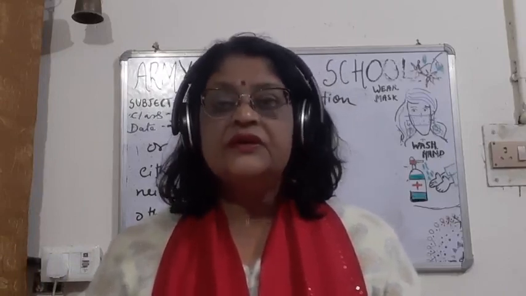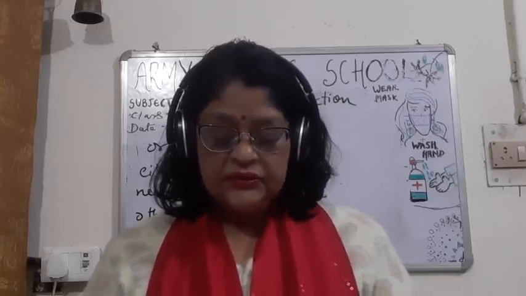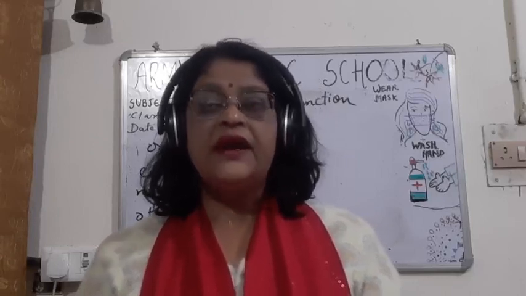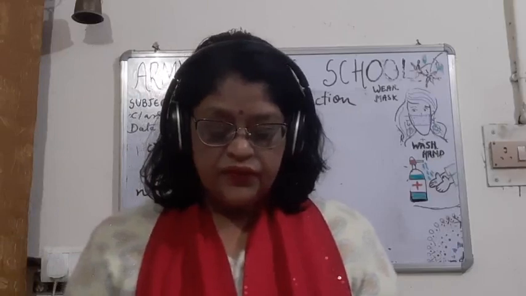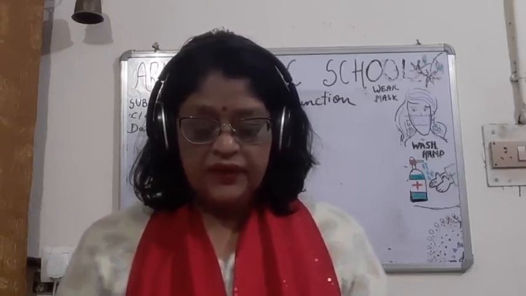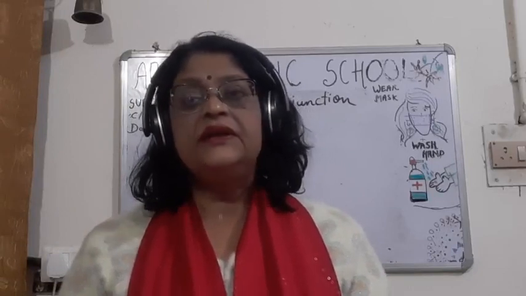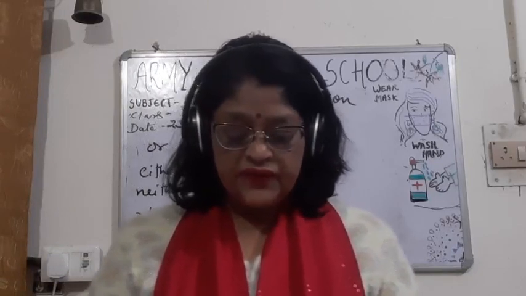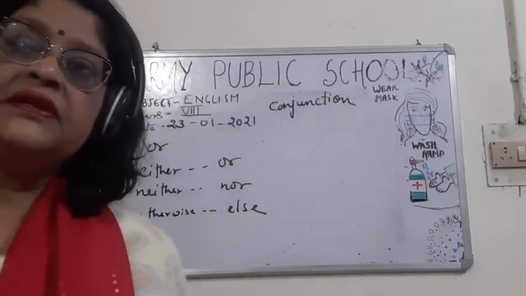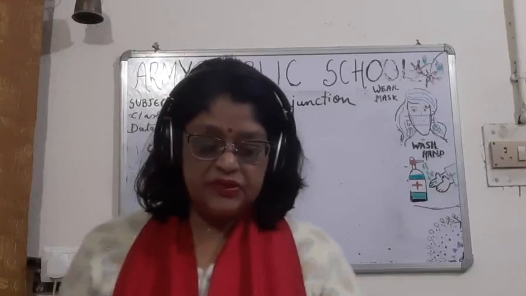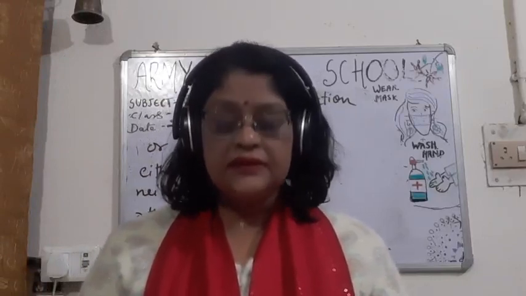Now, subordinating conjunctions introducing adverb clauses. First of all, adverb clauses of time, which use when, whenever, before, after, till, since, as soon as, while, as. He felt very sorry when he realized his mistake. I will give him your message whenever I see him.